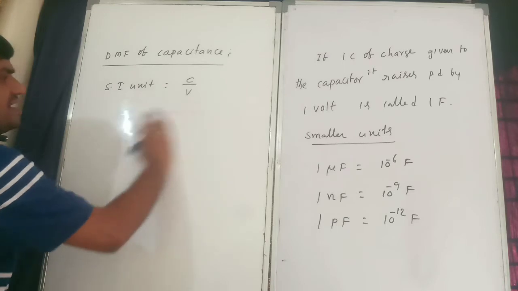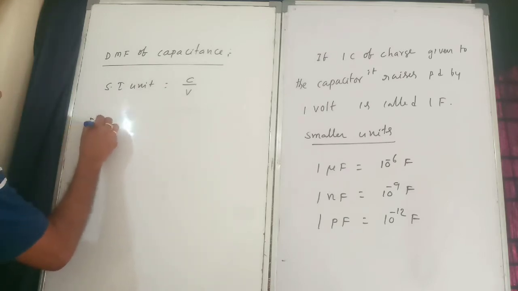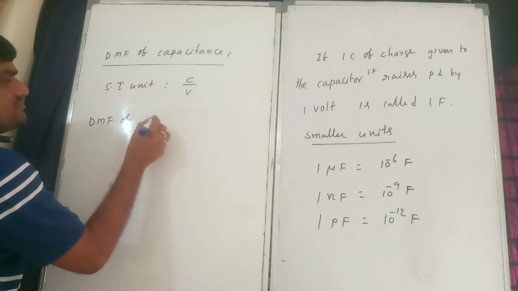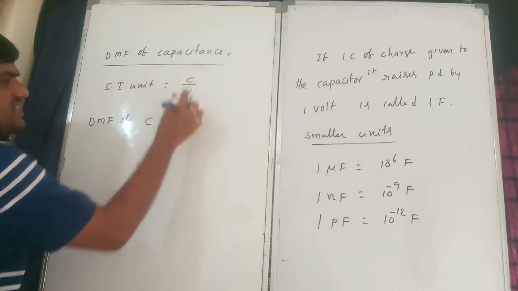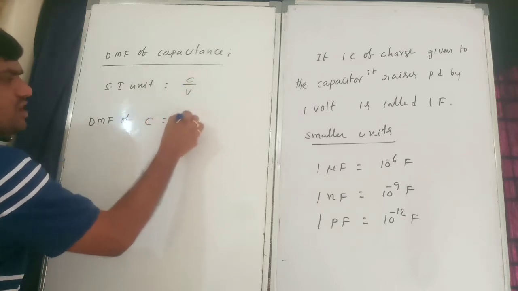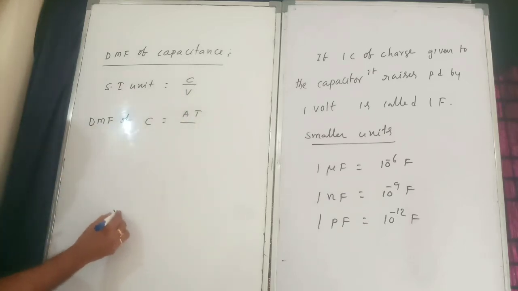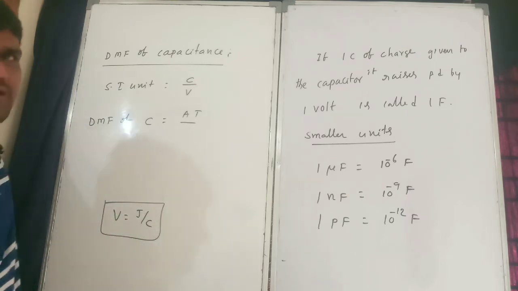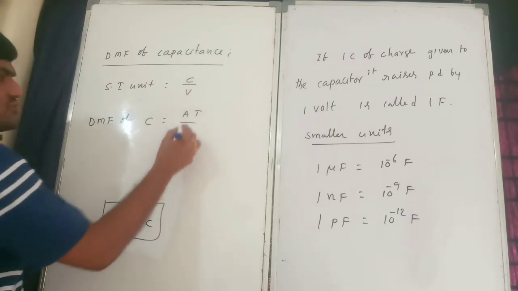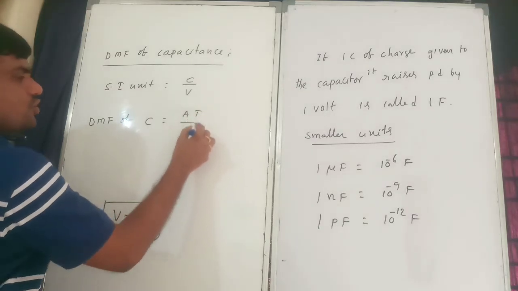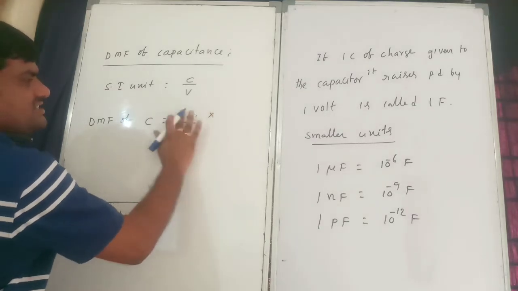A into T. Now the dimensional formula of C, capacitance. This C is coulomb, which is A into T. Volt is equal to joule by coulomb. Remember, volt is nothing but joule by coulomb.